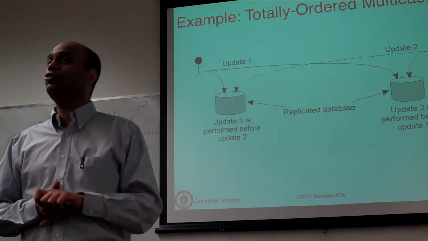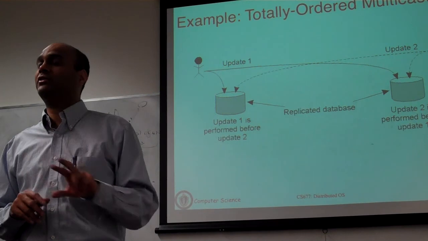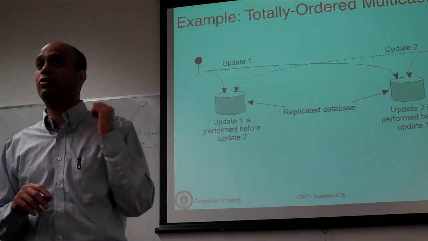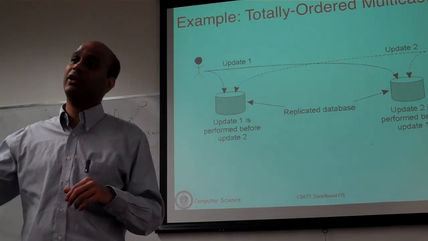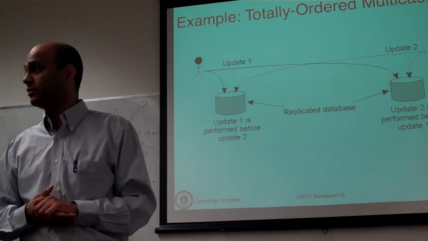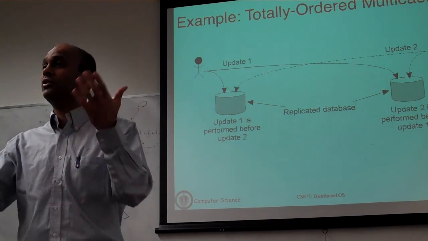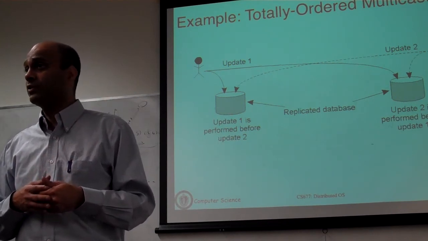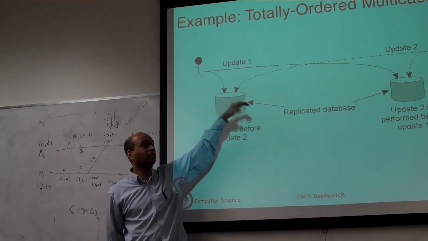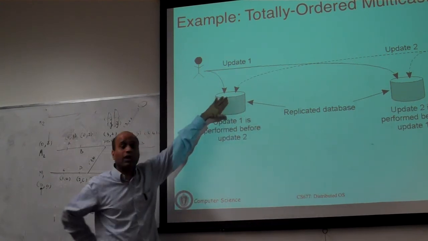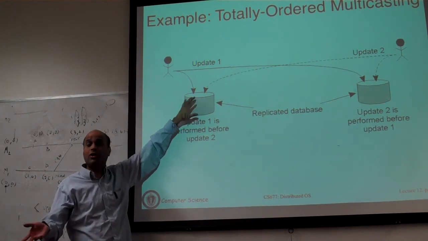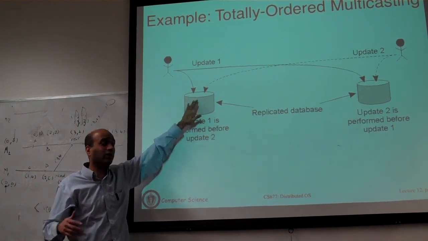Now let's assume that there are two events occurring on the same account. Let's say you go to an ATM and withdraw some money from your account, and the bank is running a batch process to compute how much interest to add to your account for the past month. Both of these are happening concurrently, in parallel. Now, to ensure consistency, they have to execute in the same order on both sides. If you deduct the money from the account first and then run the interest job, you will get a different amount of interest added to your account, and vice versa.